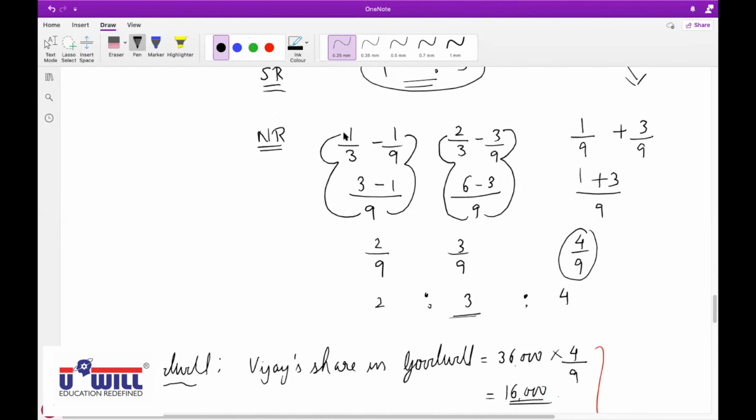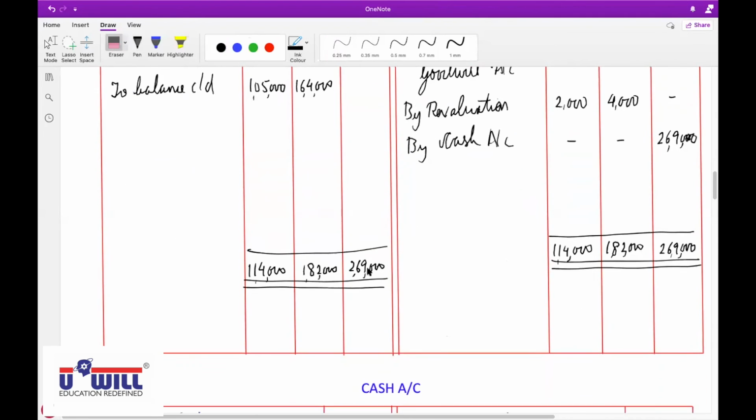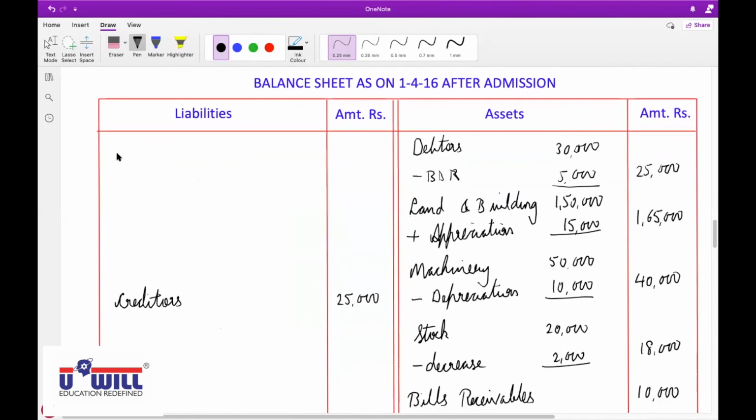Okay. So entry of this is done now. Partners capital balance 2,69,000 minus no amounts means 2,69,000 itself is the closing balance of Vijay. Now these capital balances will come on the liabilities side: capitals of Shivani, Neeraj, Vijay.